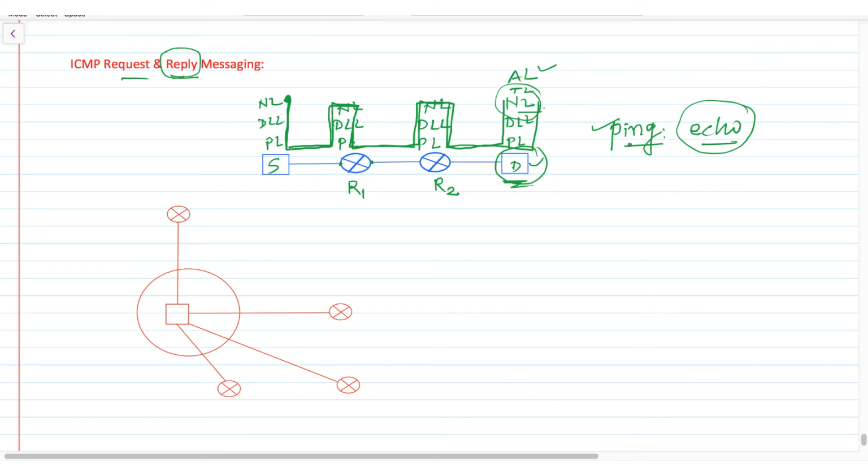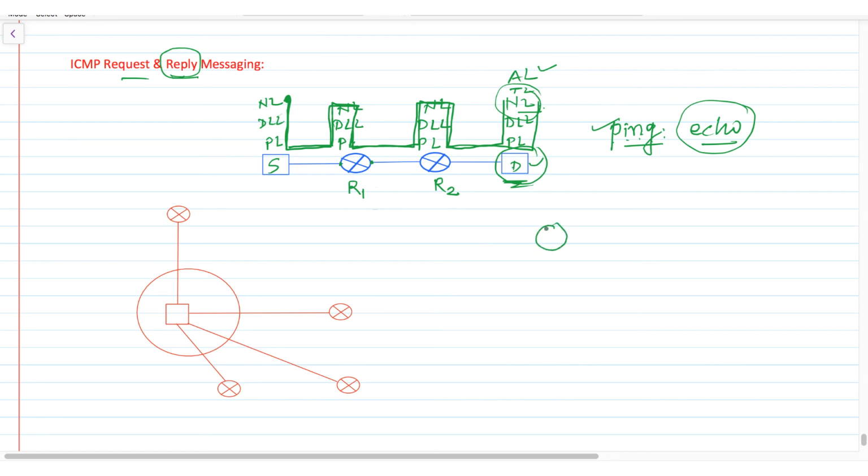Ping command basically stands for packet internet gopher. Gopher means searching for something in the dark. So here we are simply searching whether the host is reachable or not. Next is called timestamp request and reply.